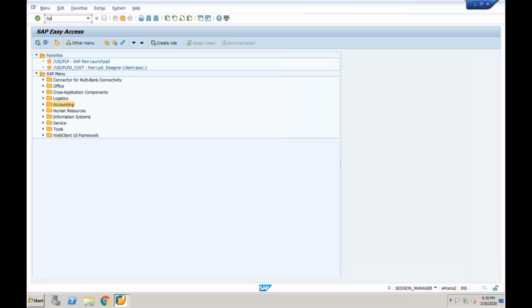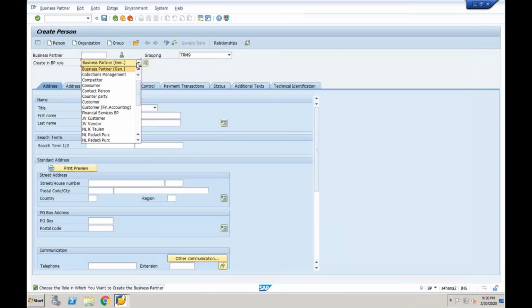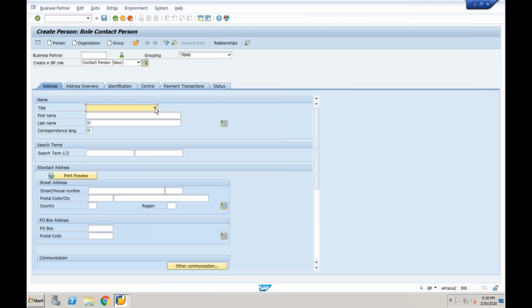Go to BP as a transaction code, select person, change the role to contact person, create, then add the contact person, say for example Daniel, language. No need to enter all the details. If you want, you can enter. Select the appropriate group and save it. Now 8769 is created as a contact person.